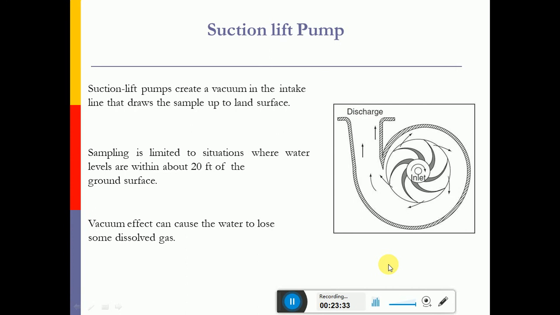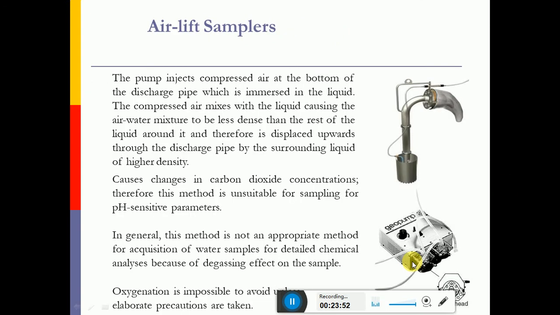And we can also use suction lift pumps. You might have seen the pumps we use for household activities to pump water from the underground sump to the overhead tanks. Similarly, we can use these pumps to extract the water and do the analysis. We also have airlift samplers,